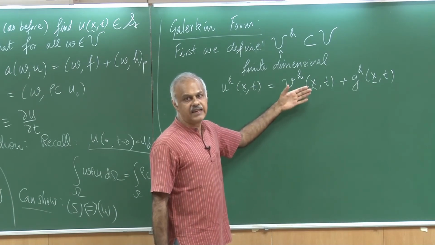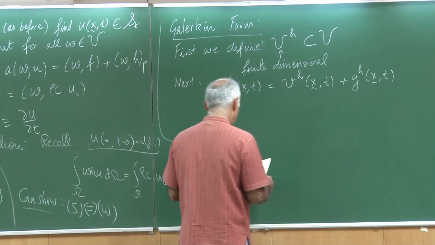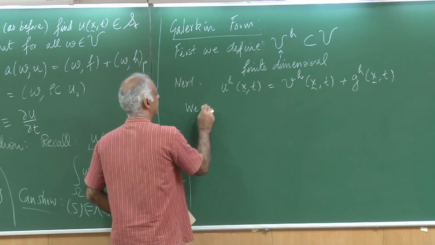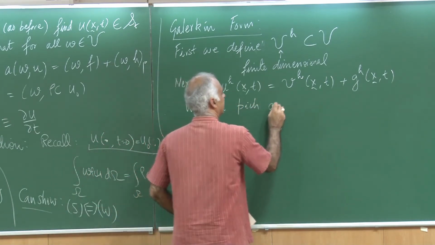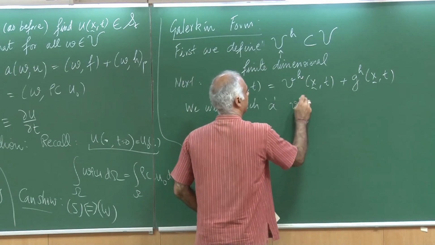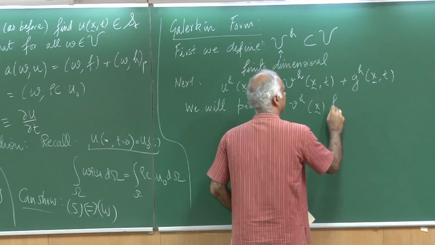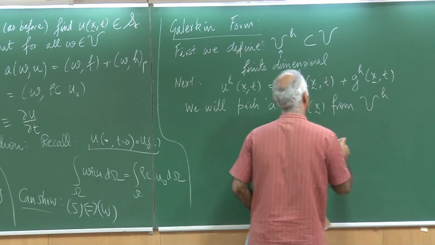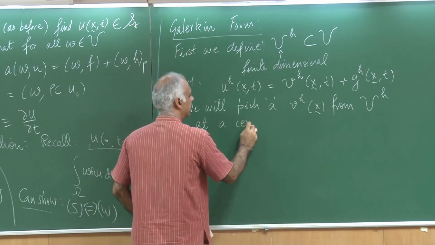So that aspect we will take care of. As far as the time dependent is concerned, we will pick a VH of x from VH at a certain time instant.